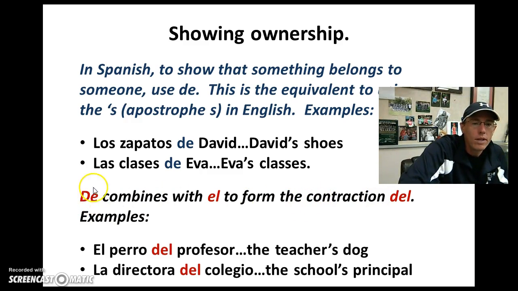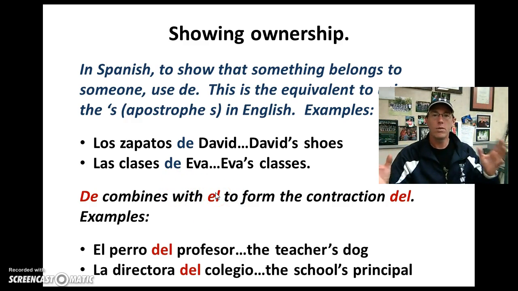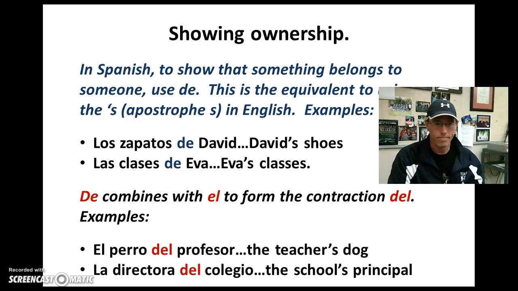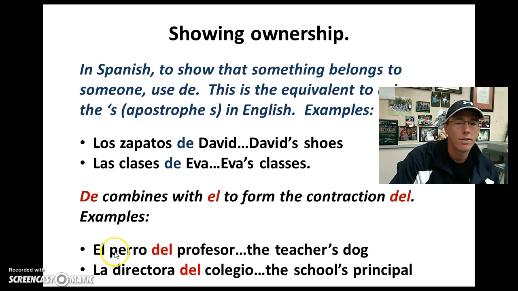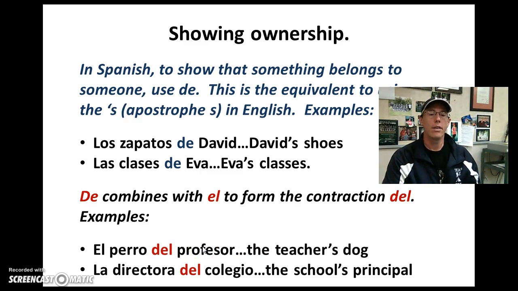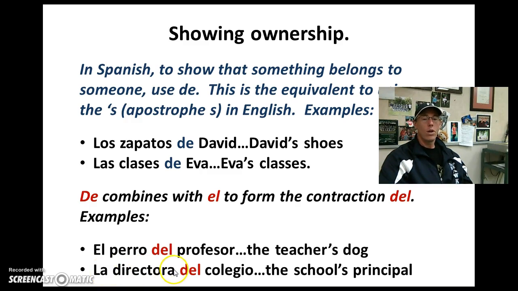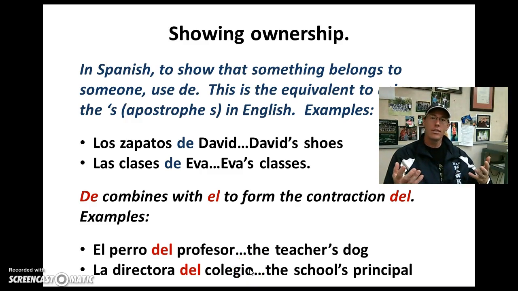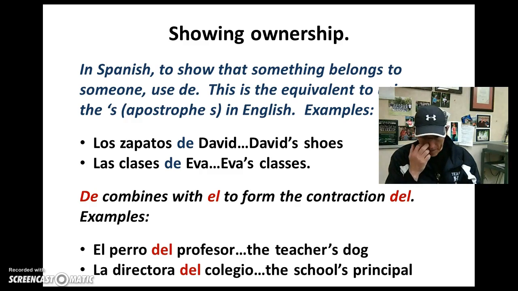So whenever you see the word de and el together in a sentence, take those two words and put them together, del. Example, if you wanted to say the professor or the teacher's dog, normally it would read without the contraction, el perro de el profesor, but we put the de and el together, so el perro del profesor, the teacher's dog. Another example, la directora del colegio, the school's principal. Well, in this case, it would be just a contraction that was formed from la directora de el colegio. Those two can't exist together in the same sentence without becoming the contraction. So therefore, del is what we end up with. Pretty straightforward.